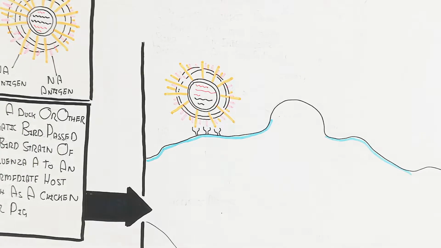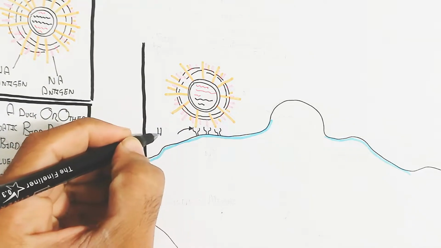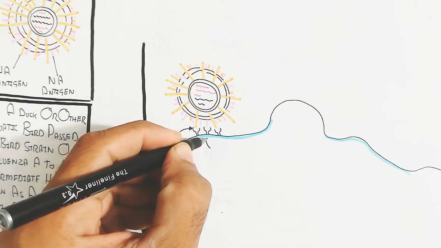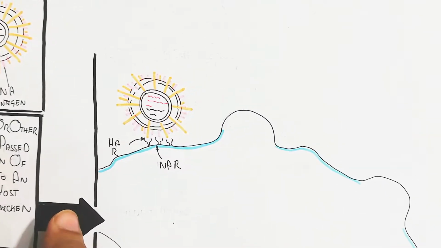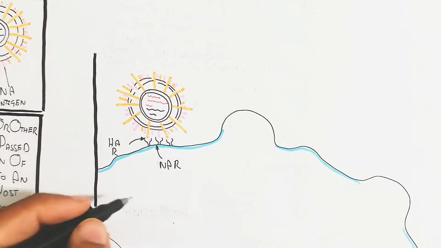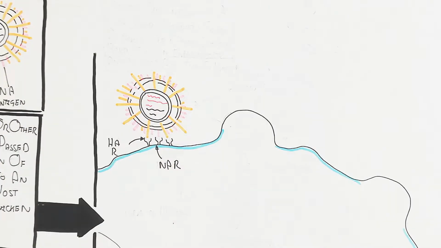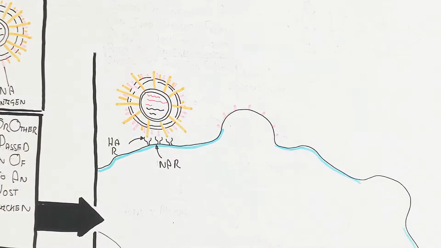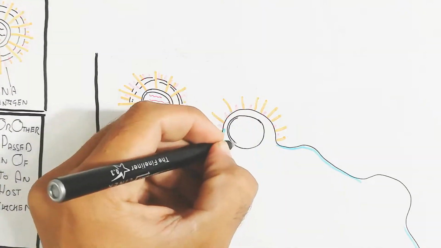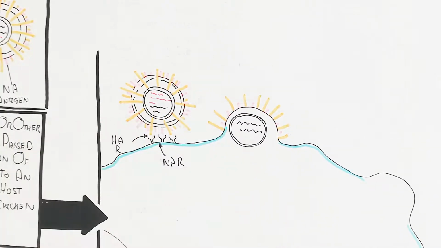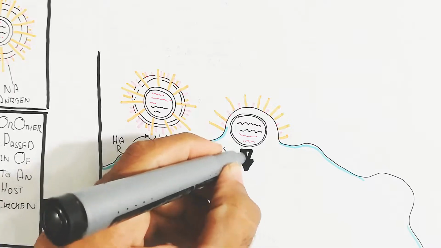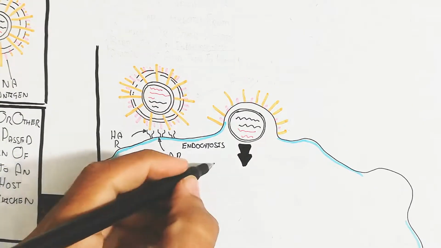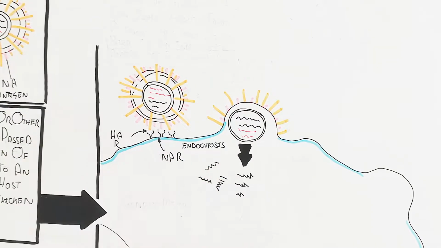The HA receptor and NA receptor allow endocytosis of the virus into the host cell. The host cell is basically the trachea of the bird or another part of the bird. After endocytosis, the genetic material moves inside, and the endosome breaks down due to the hydrolytic enzyme and the proton pump influx.